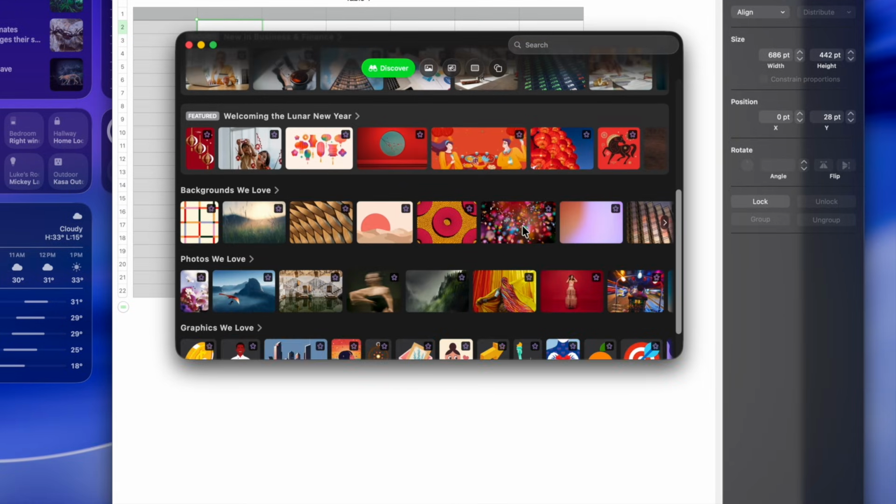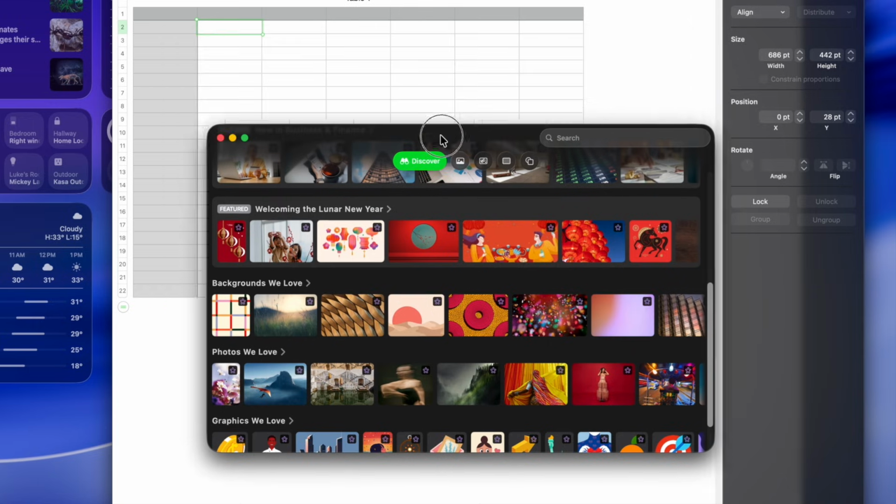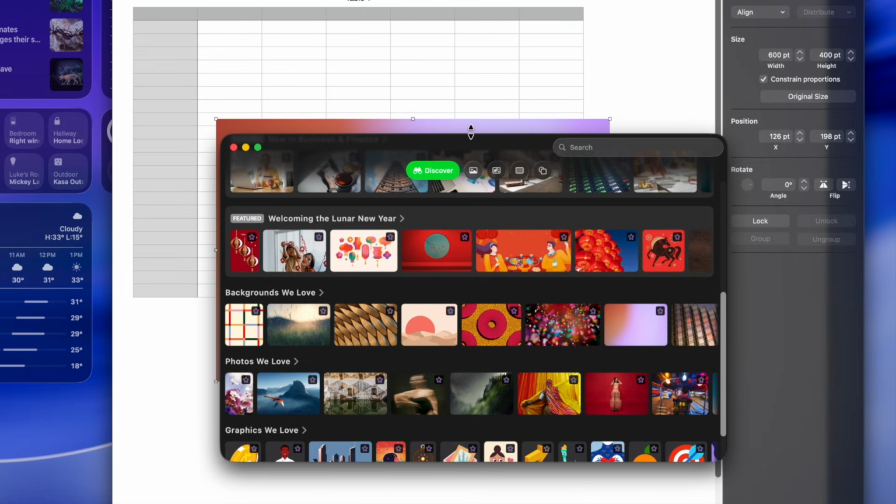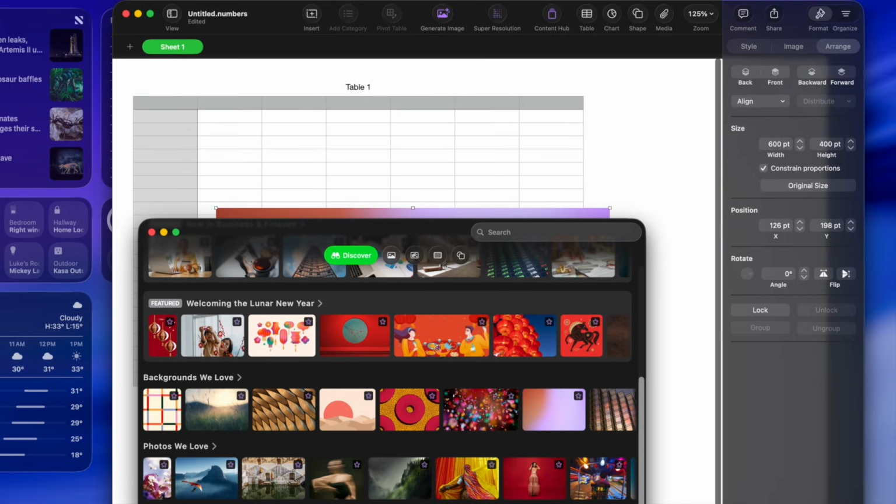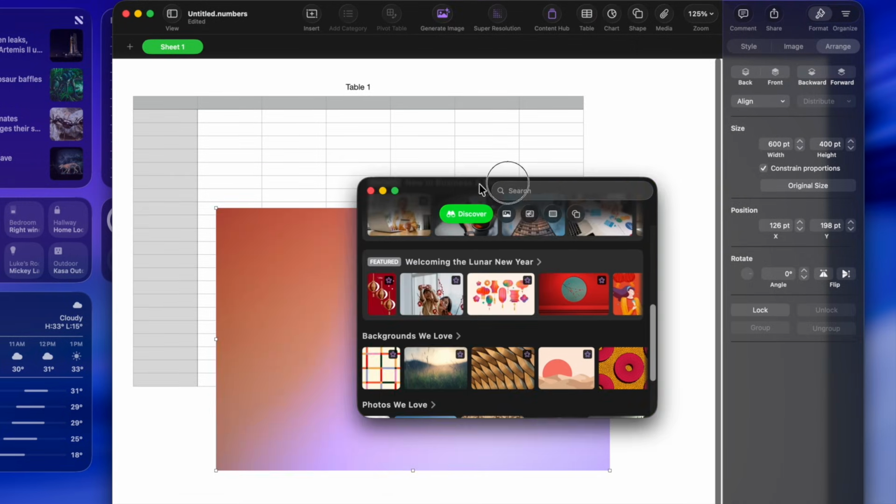So for example, if I want to take this background, if I tap on it, what it does is it's going to put it directly into the image, and there it is. You can kind of see it behind here. Let's make this a little smaller. I'm just going to drag the corner so you can take a look.